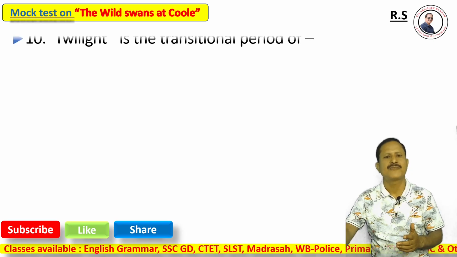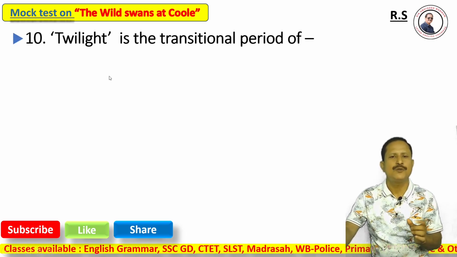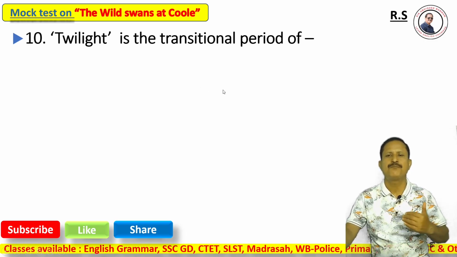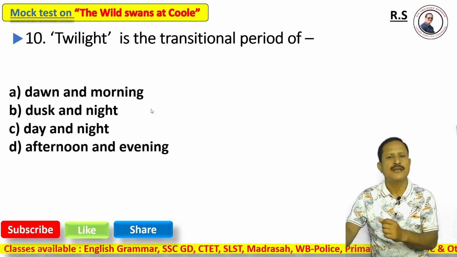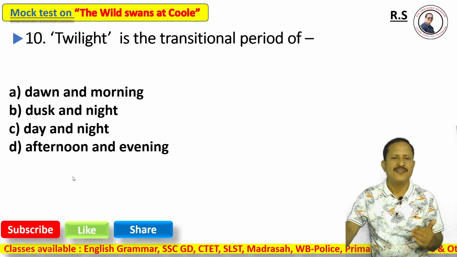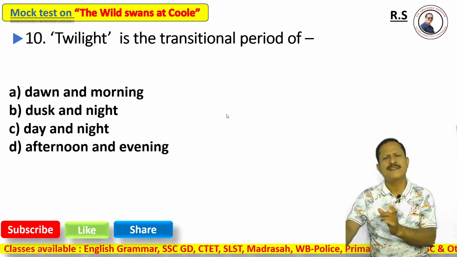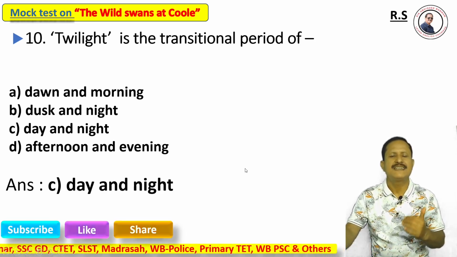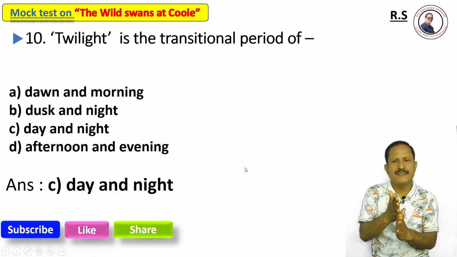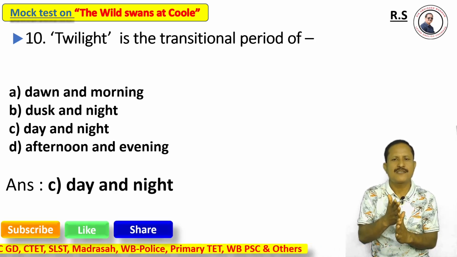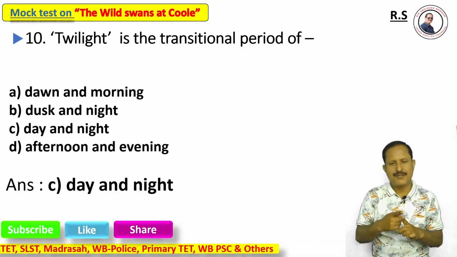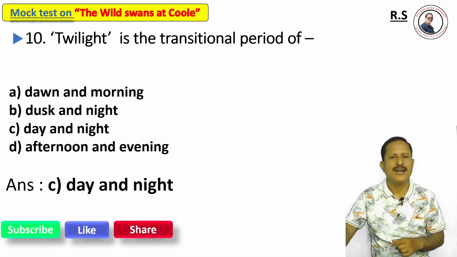Next, question number 10. The word twilight is the transitional period of: option A, dawn and morning; option B, dusk and night; option C, day and night; option D, afternoon and evening. What is the transitional period? It's called twilight. The right option is option C, day and night. This is the transitional period, where one cell is ended and another cell is started. This time is called twilight.